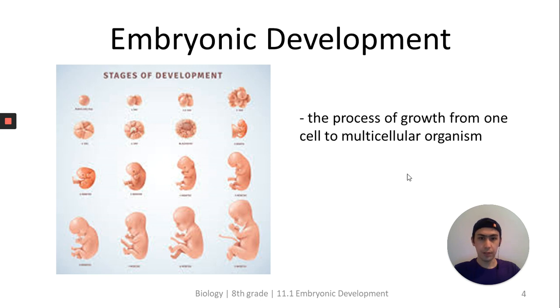So embryonic development is the process of growth from one cell to a multicellular organism. Initially it was one cell, then it divides, becomes two cells, divides, becomes four, and it divides, becomes eight, and so on and so forth, and it becomes a lot of cells, and then it becomes an embryo, and then an organism. So an embryo is an organism that's developing inside the mother. That process, when it develops, is called embryonic development.